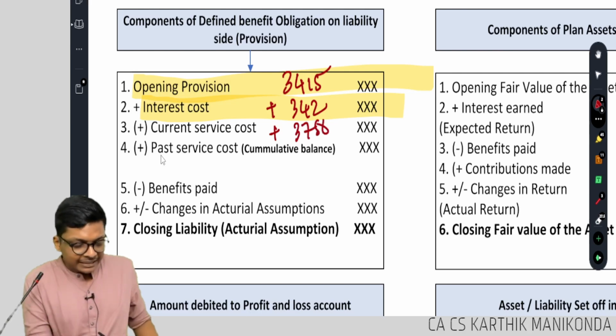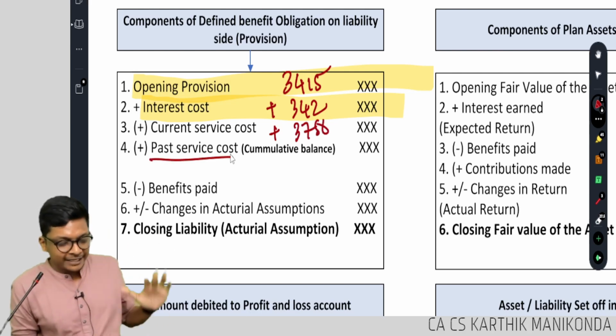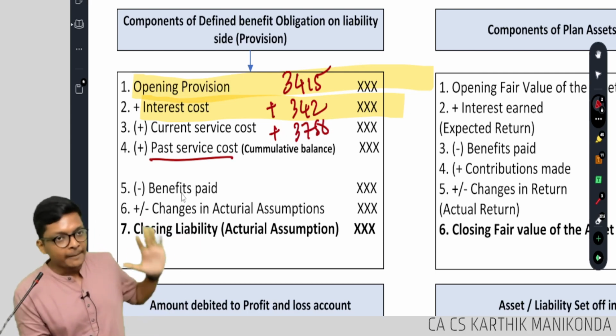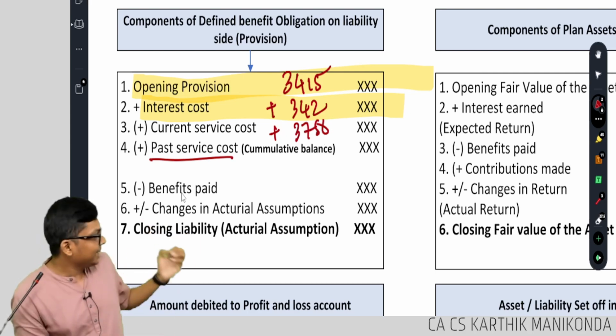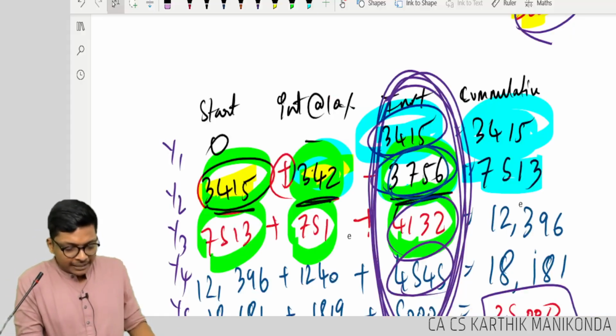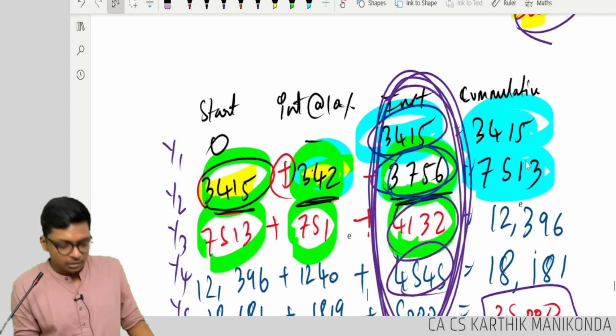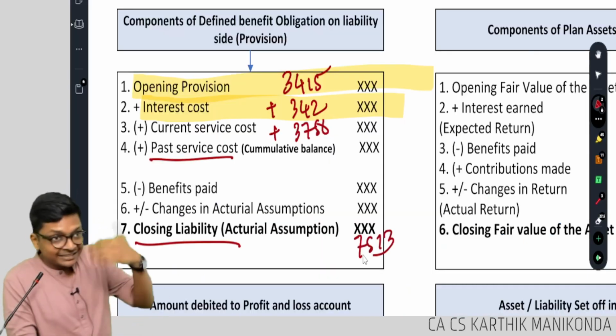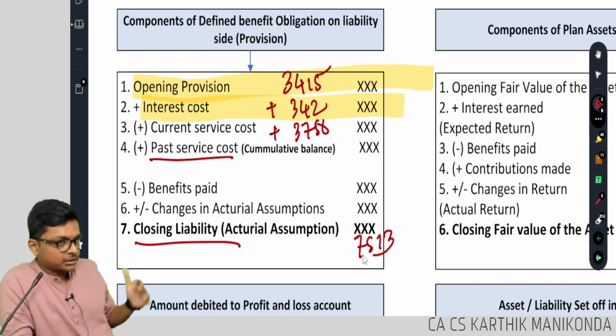Leave this past service cost. I will tell you later what that is. Leave this benefits, but I will explain later. Leave change in actuarial assumption. This closing liability at the end of second year we got 7513. There are other adjustments. I will tell you when that comes.